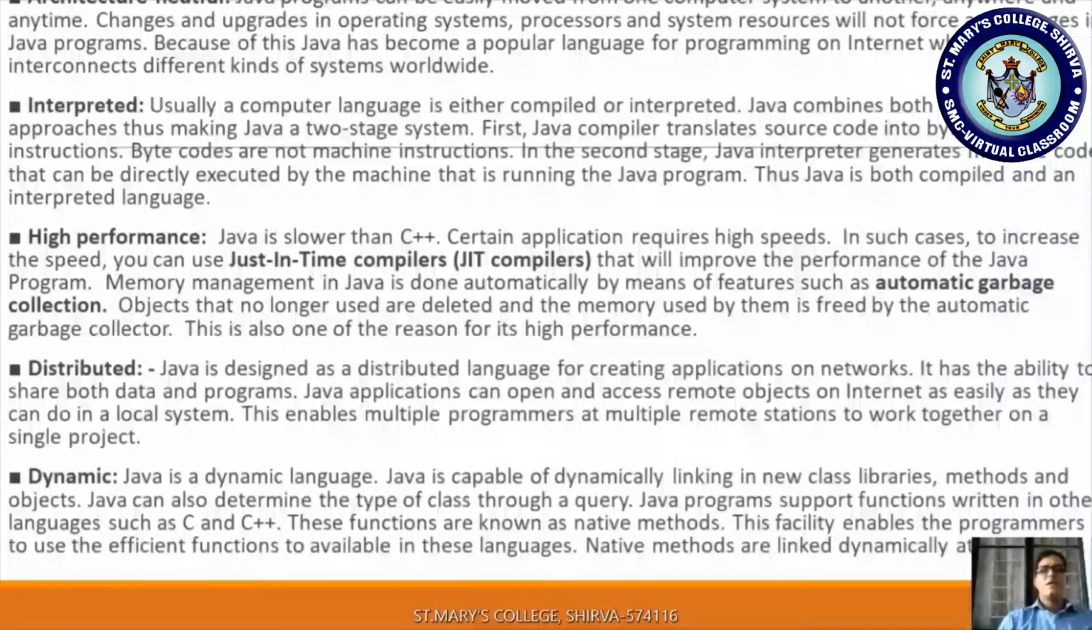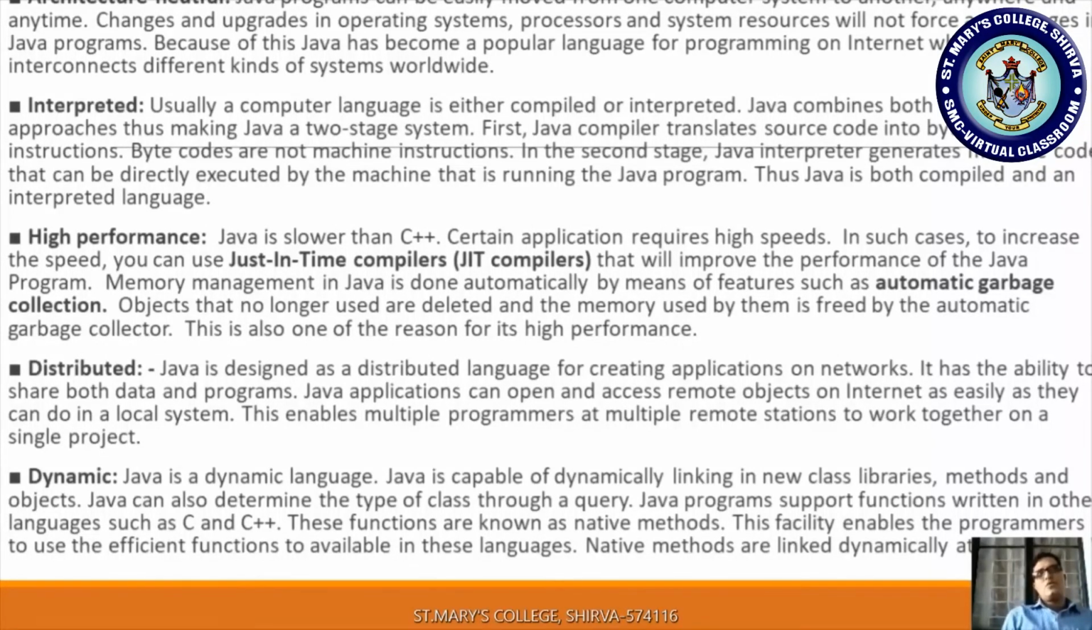First, the Java compiler translates source code into bytecode instructions. As we know, what is bytecode, right? Whatever source code is compiled will be converted into a form called bytecode instructions. Bytecodes are not machine instructions. If you want to execute these bytecodes, you need a JVM, right? In the second stage, the Java interpreter.